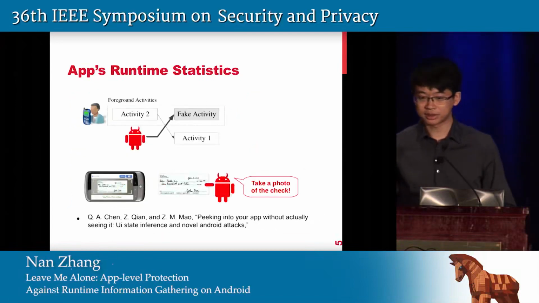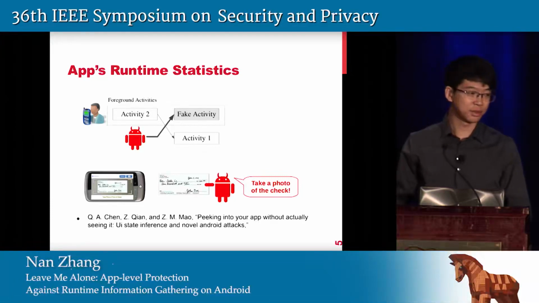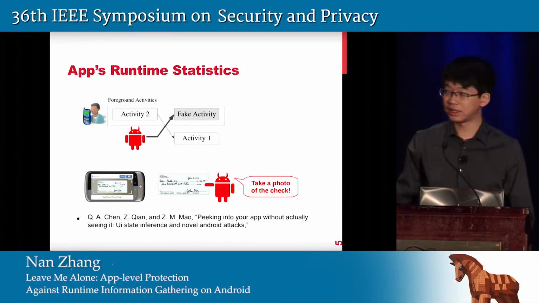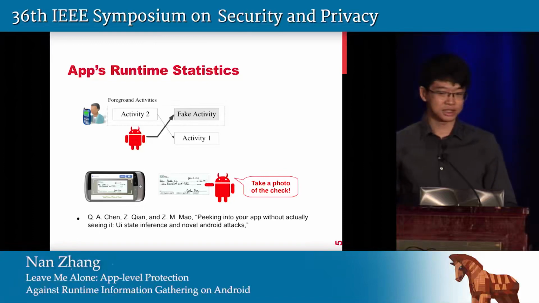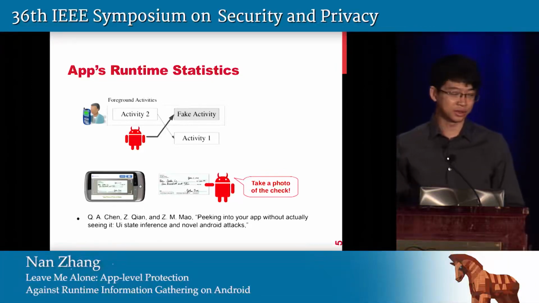Also, the proc file system inherited from Linux exposes a lot of information about an app that could be used to infer sensitive data. For example, in this attack, the UI state of an app could be inferred through a shared memory side channel, and thus enables a malicious app to hijack the UI state and steal sensitive user input or obtain sensitive images shot by the user.